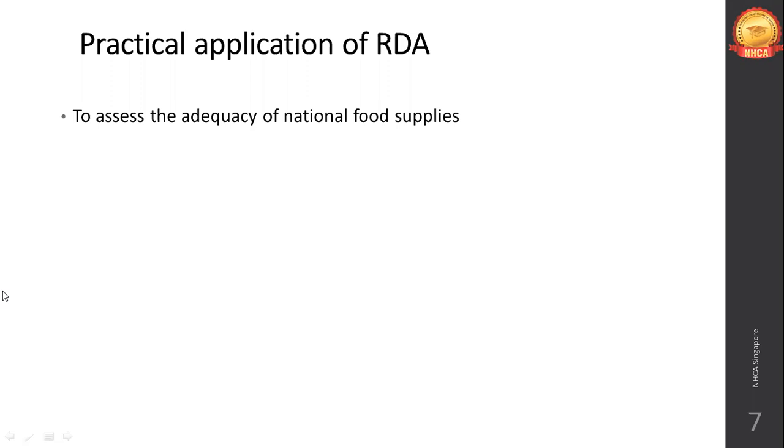So if there is any inadequacy in our national food supply, that's when bioengineering comes into play. Genetically engineered foods and all. Those who have attended our previous classes must have seen the yellow tapioca, yellow rice, the comparison between white rice and yellow rice. These are genetically modified food supplies which came into existence because the national food supply was not adequate. In those examples we are talking about African countries like Nigeria, underdeveloped countries.